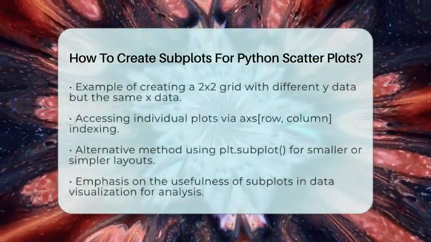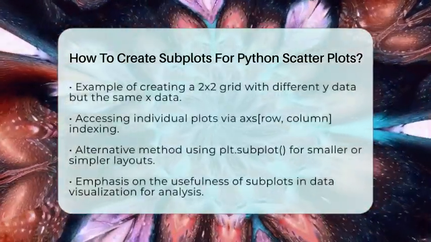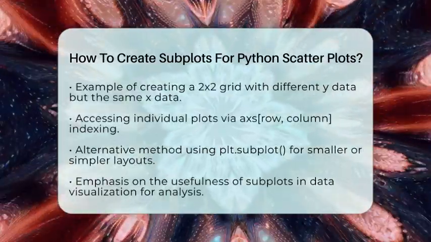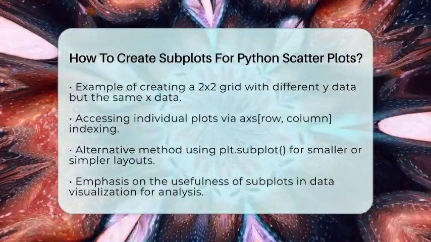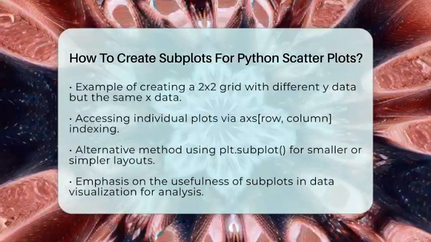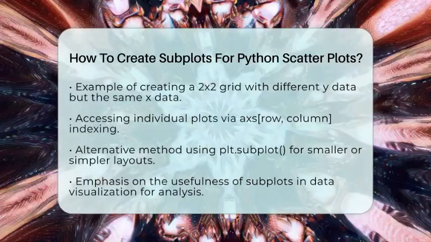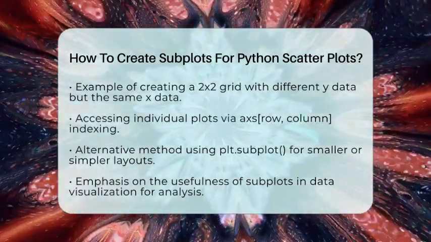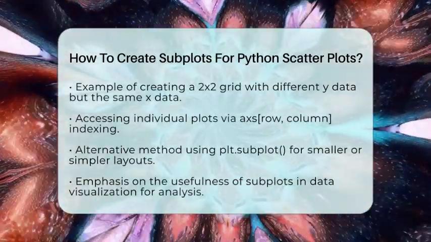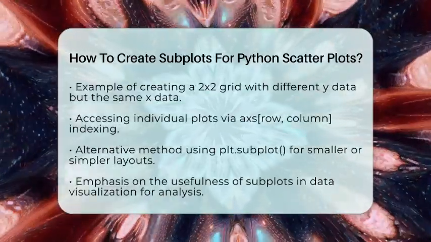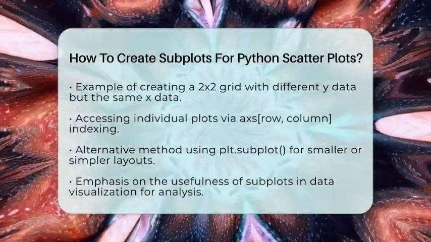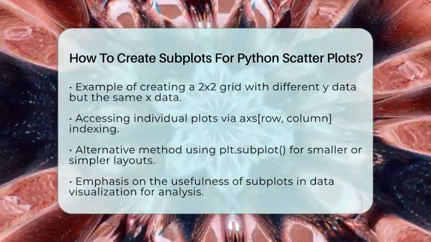Remember, the axs variable is a two-dimensional array of axes objects when you create multiple rows and columns. You access each plot by its row and column index, like ax[1, 0]. For smaller layouts, you can also use the plt.subplot function, which takes the number of rows, columns, and the plot number.